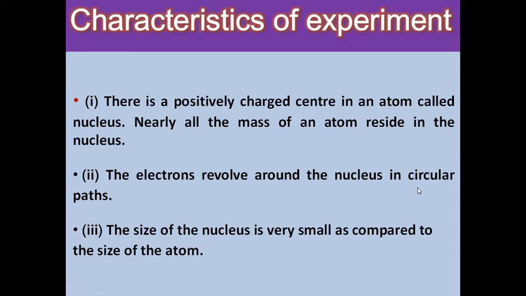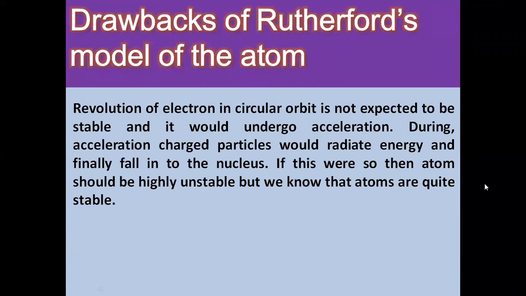So his experiment was very successful, but there were some drawbacks, due to which some corrections are necessary in his model. Let us discuss the drawbacks of Rutherford's model of an atom. What were the drawbacks? It is a very successful model, but why is it not universally accepted? We are going to discuss the reason here.